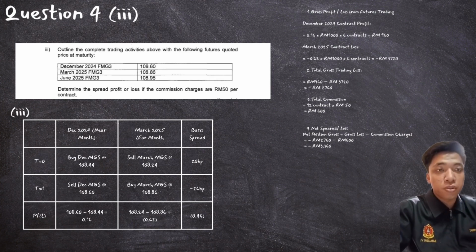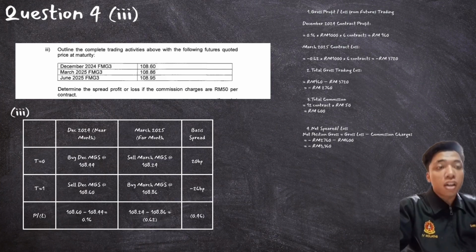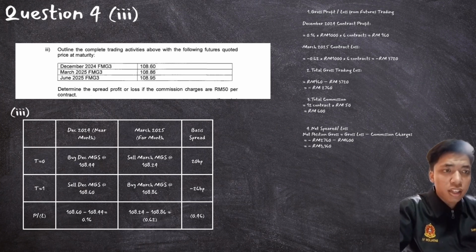For the T0, we buy December MGS at 108.44, and for March 2025 sell March MGS at 108.24, and we get 20 basis points. For the T1, sell December MGS at 108.60, and March 2025 buy March MGS at 108.86, and we get negative 26 basis points.